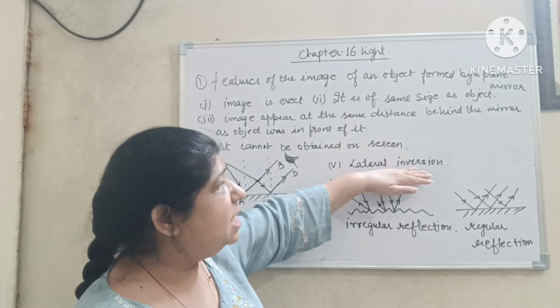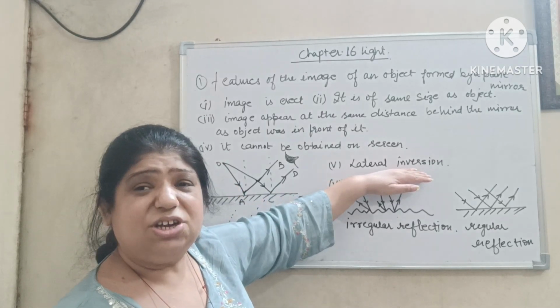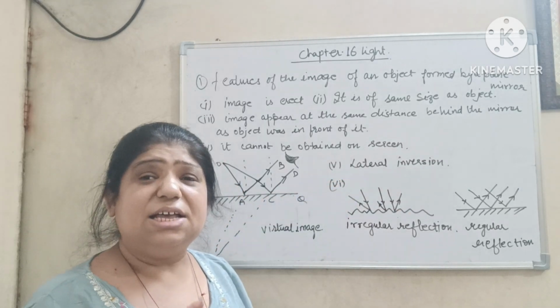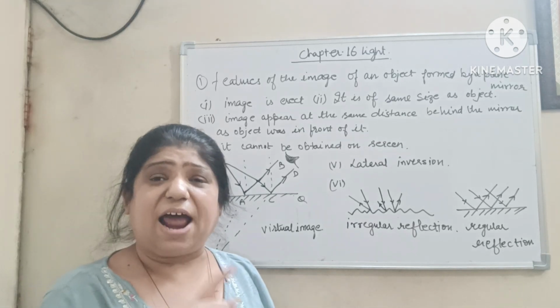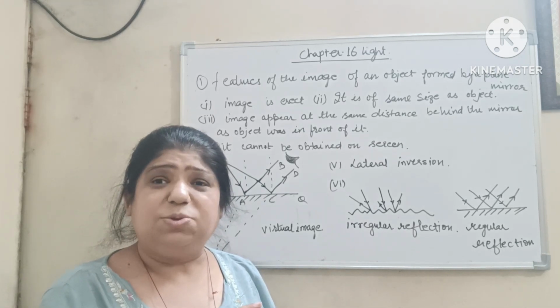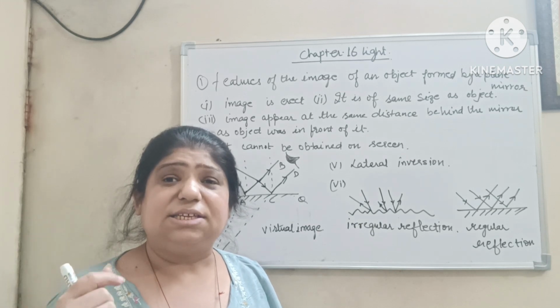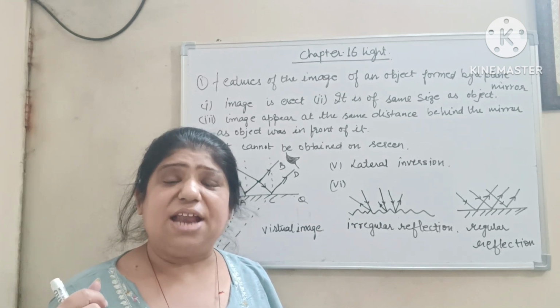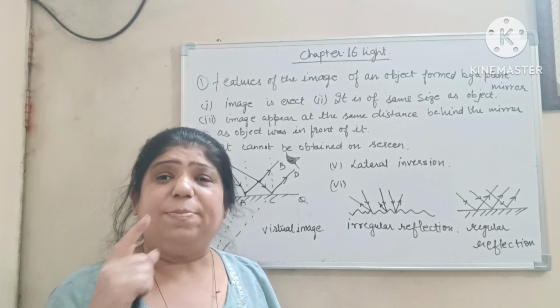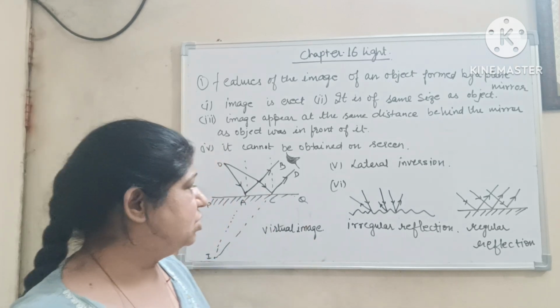Now the another feature is lateral inversion. That means the side which is on right of the object will be seen on left in the image, and the side which is left in the object will be seen right in the image.